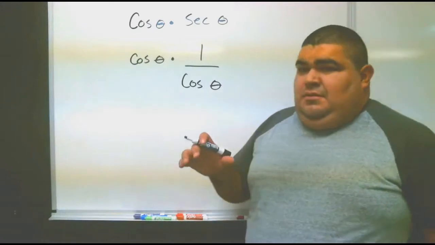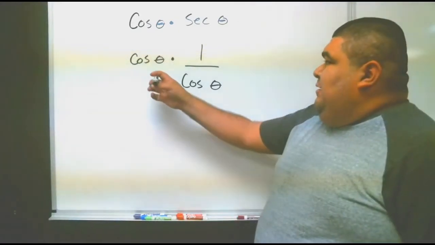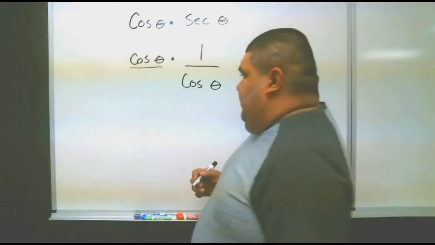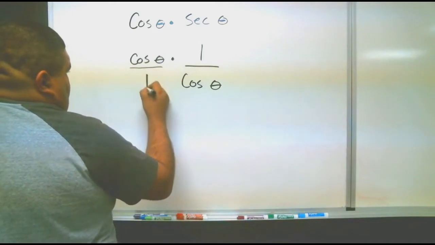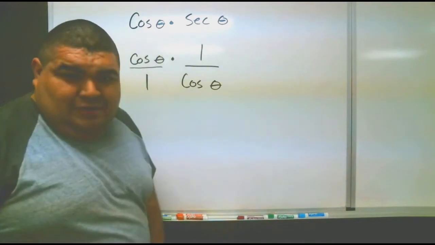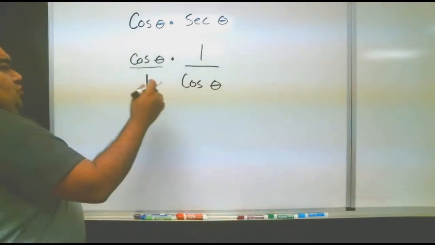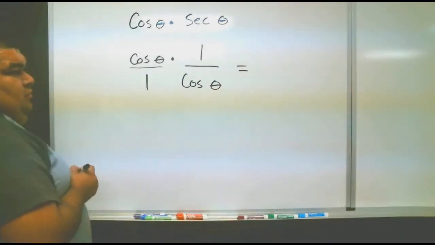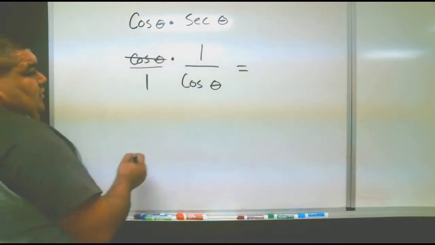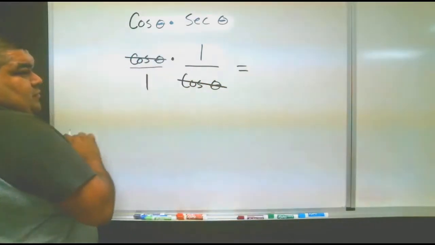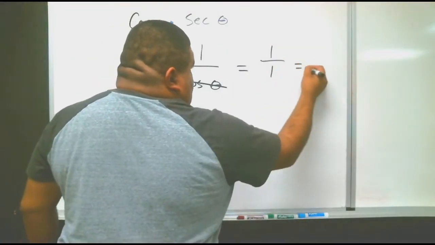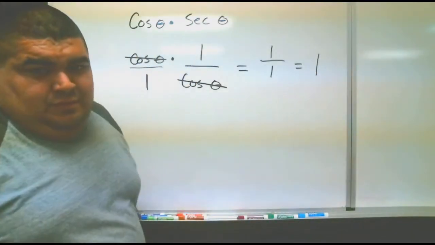Notice that cosine, whenever there's a full number, there is a 1 under, okay? So we can say that if we have cosine, we have secant, which is the opposite of cosine. Notice that we can cancel out cosine on both sides, on the bottom and on top, okay? We're left with 1 over 1, which technically becomes just 1, okay?